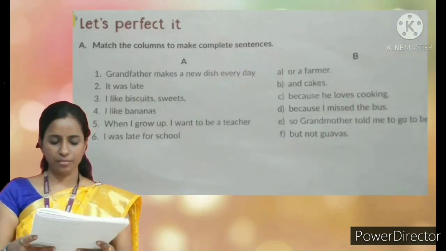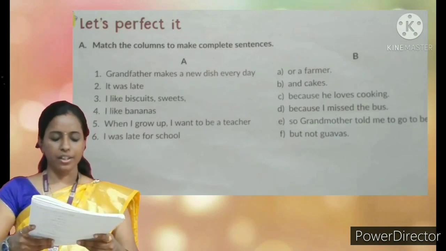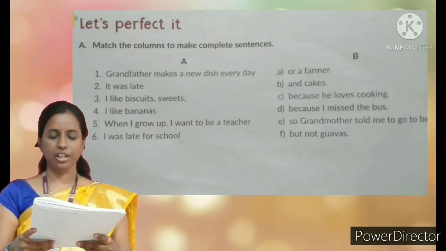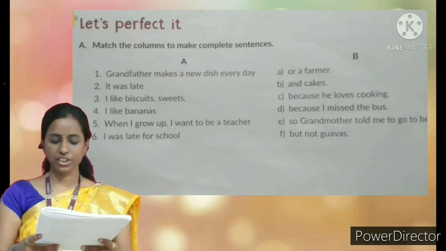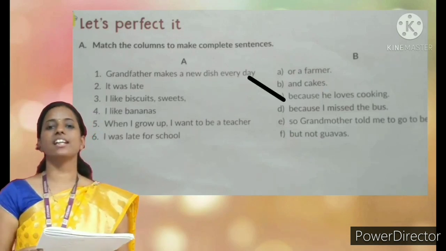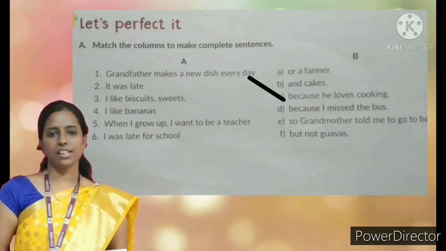Okay. Next exercise, children. Match. Grandfather makes a new dish every day. What will be the answer, children? Because he loves cooking. Okay. Next.